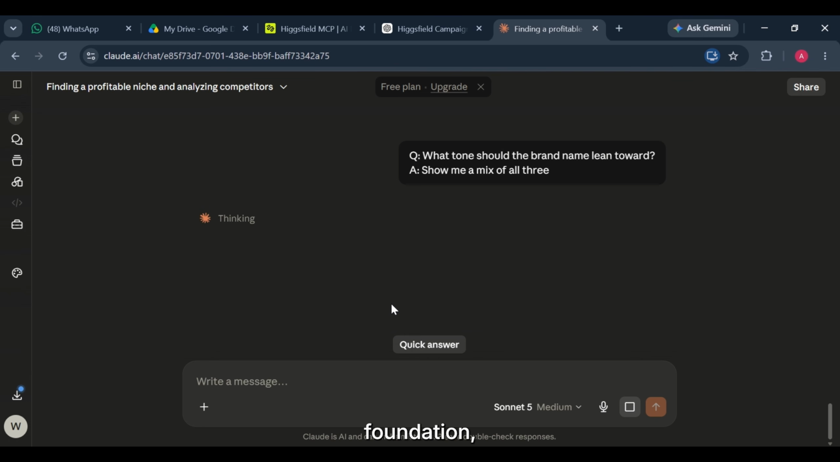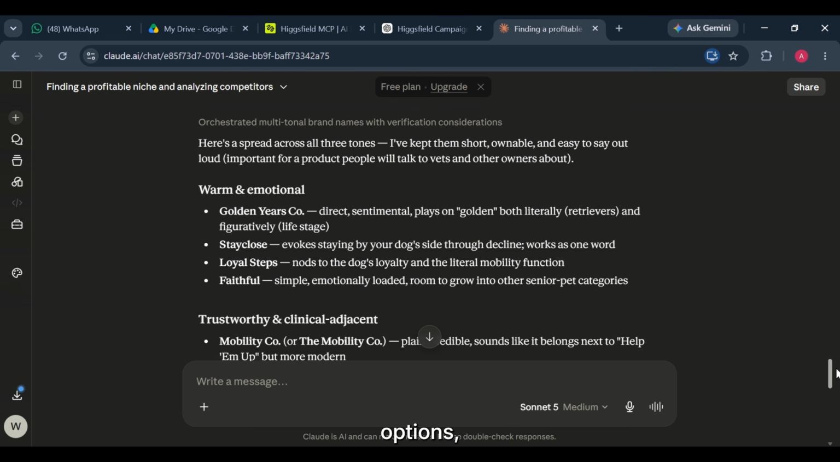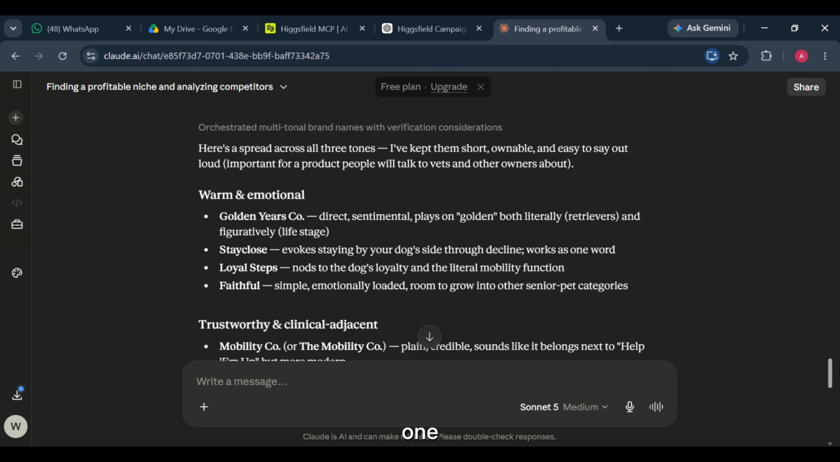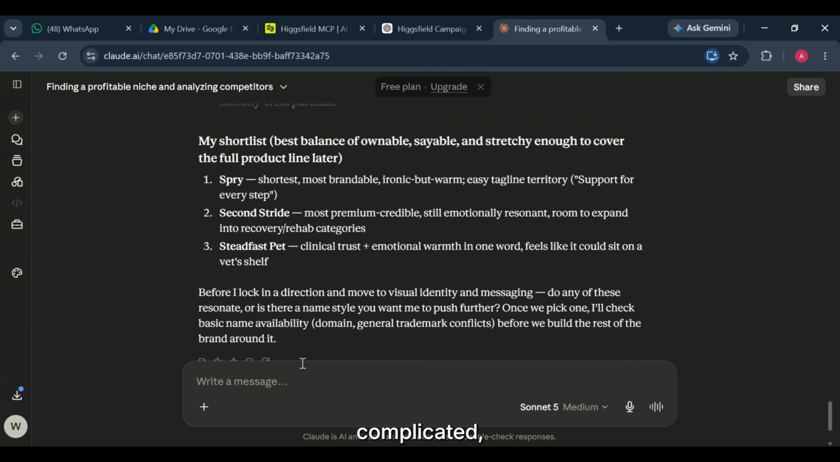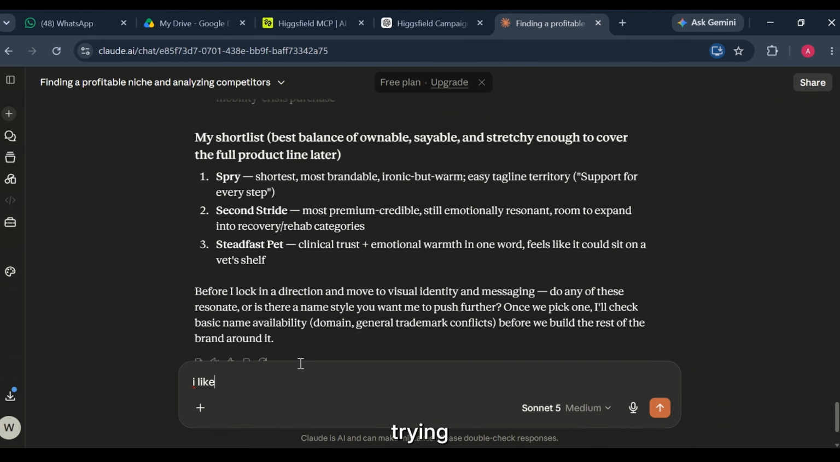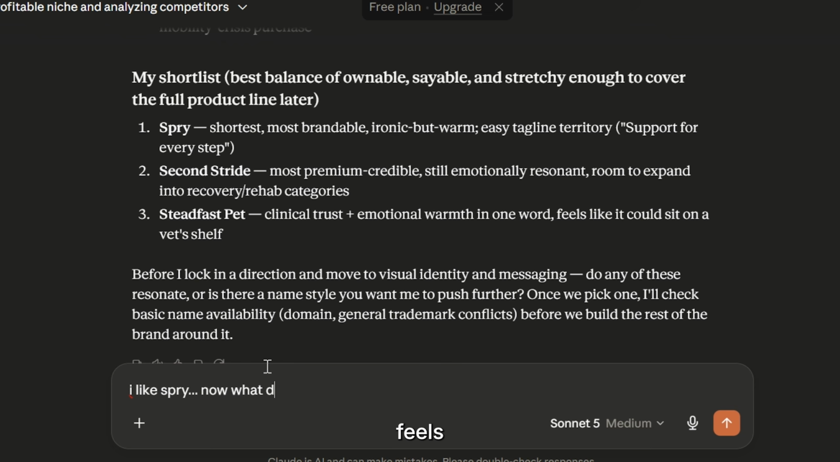Once we have that foundation, we move on to the name. Claude starts suggesting different options, explaining the thinking behind each one, instead of simply giving me a list. Some are memorable, some are too complicated, some don't really fit the audience we're trying to reach. After going back and forth, we finally land on one that actually feels right. Simple, clean, easy to remember. The kind of name that could genuinely exist outside of this experiment.